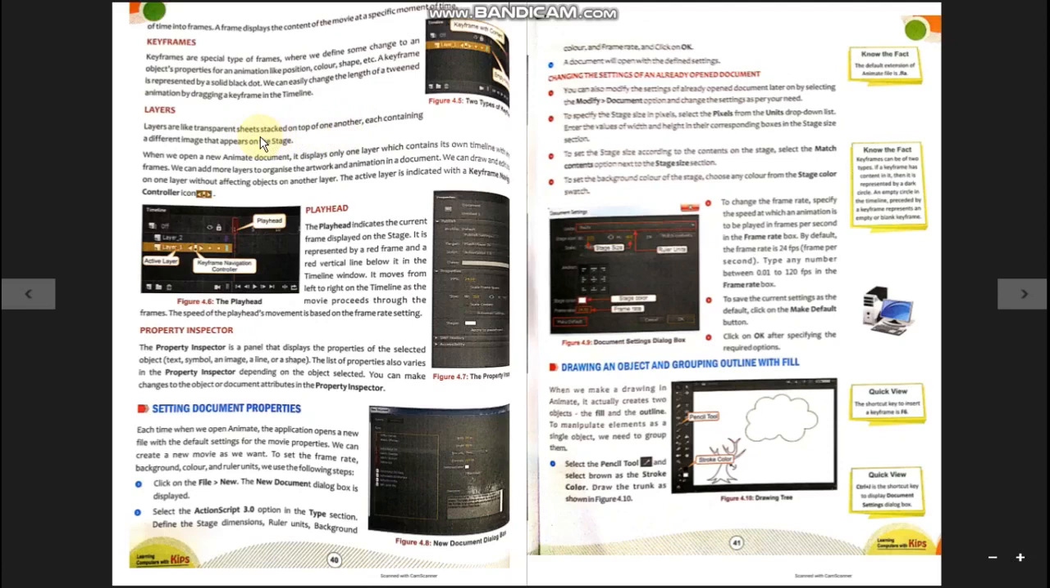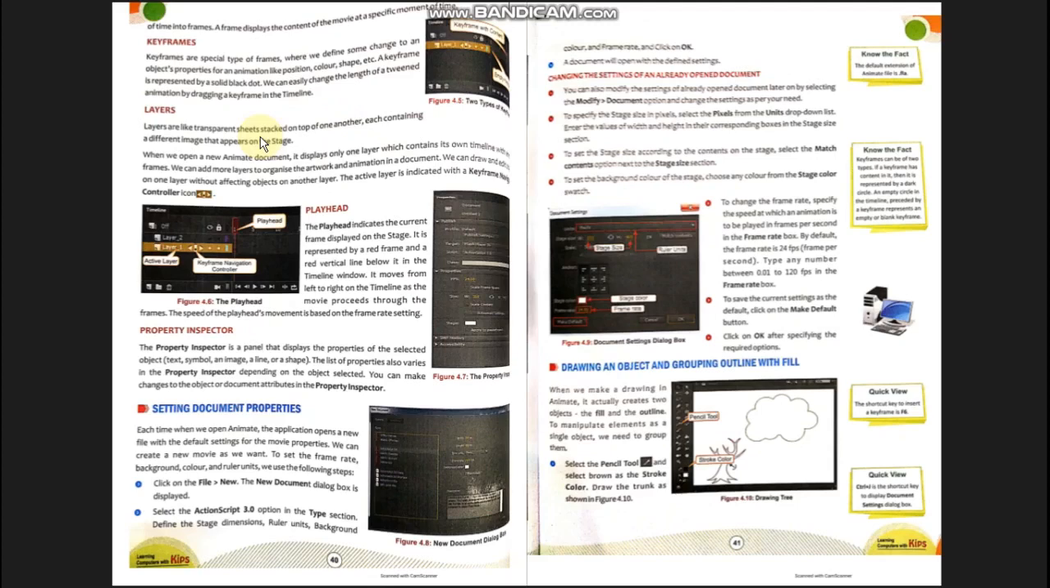Now what is the benefit of using the layers? Why do we use layers? So the advantages of layers is what? If you want to make some changes to the tree part of the scene, then there are more chances that the mountain is also affected.